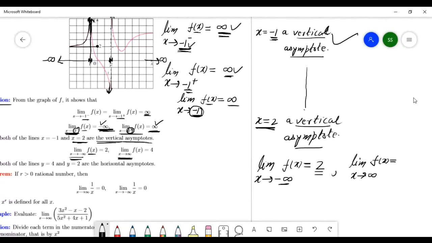And the function approaches here. Which line is this? What is this here? This is 4. Okay. This is 4. You can see this. Yes, 4.